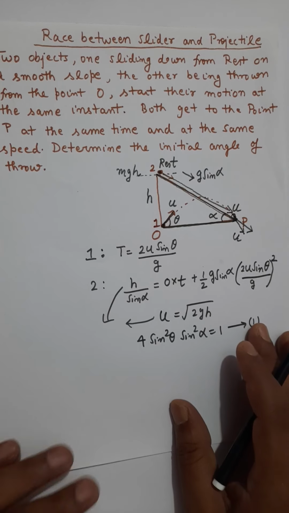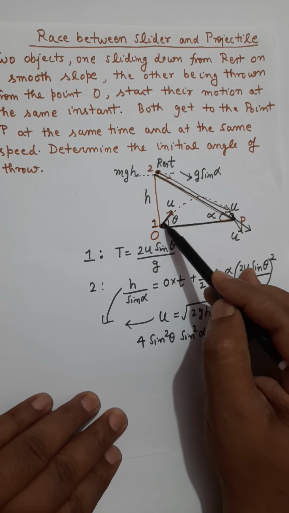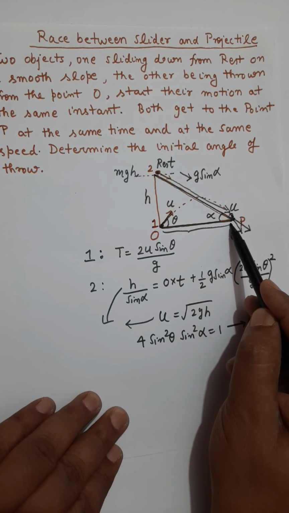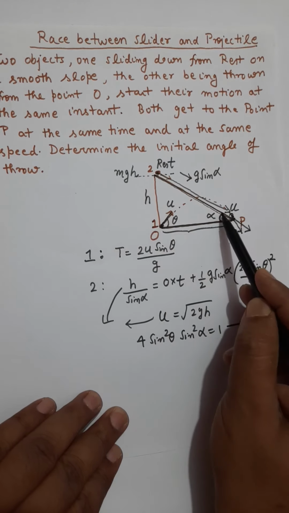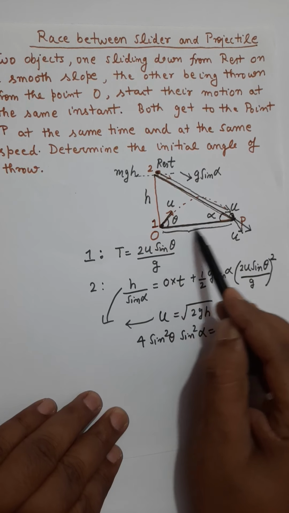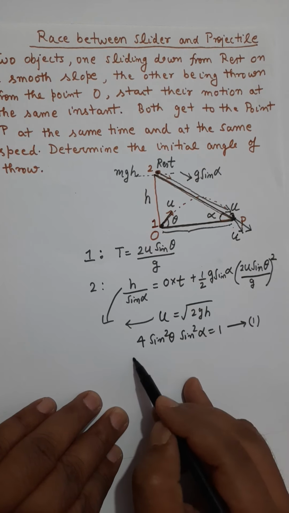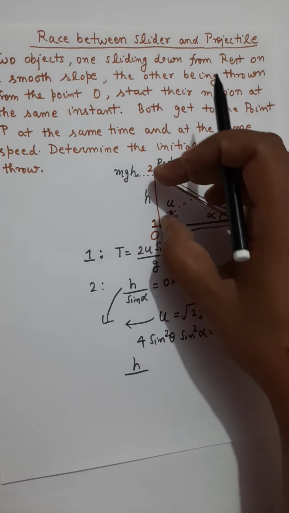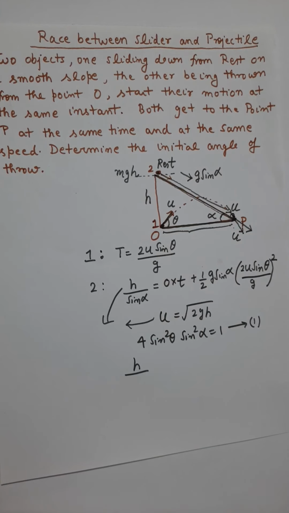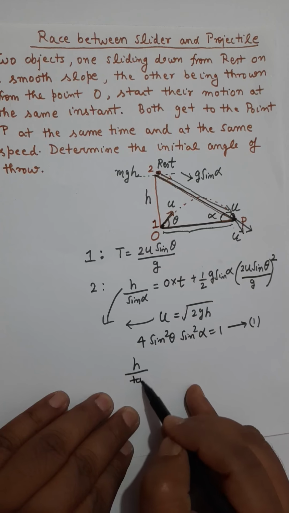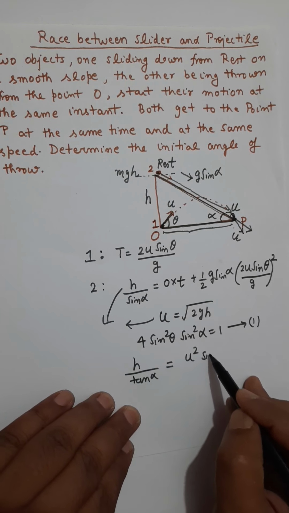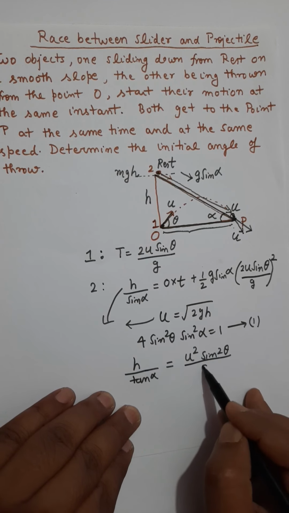Another equation is the range for particle 1. This length is the range of particle 1, and if the height is h and the angle is alpha, this base length will be h over tan alpha. You can apply tan alpha equals h over this length. So that range will be h over tan alpha, and that range will be written as u square sine of 2 theta by g.